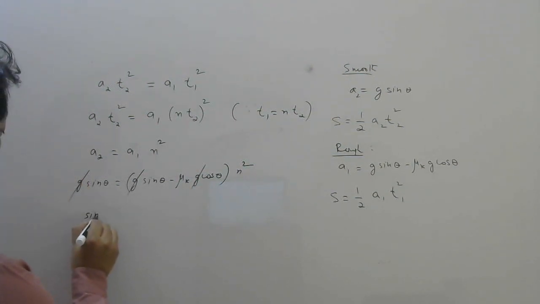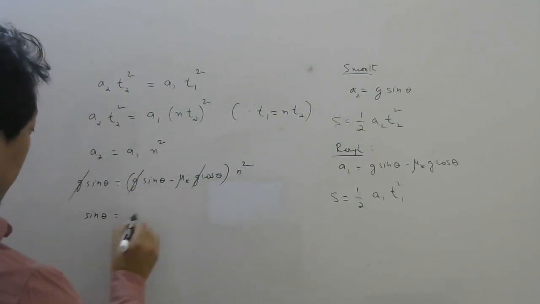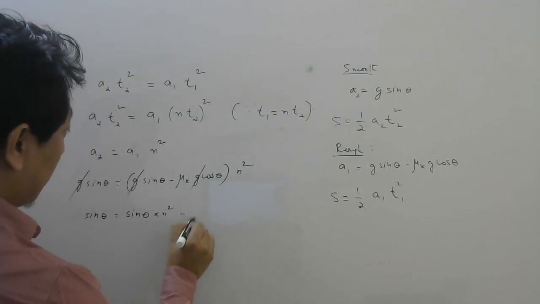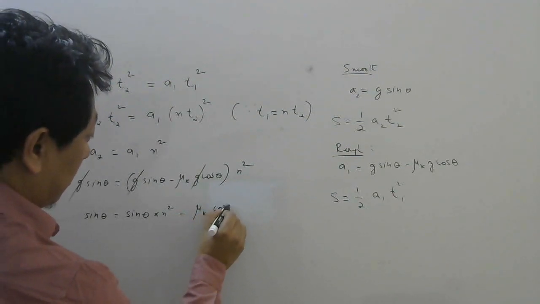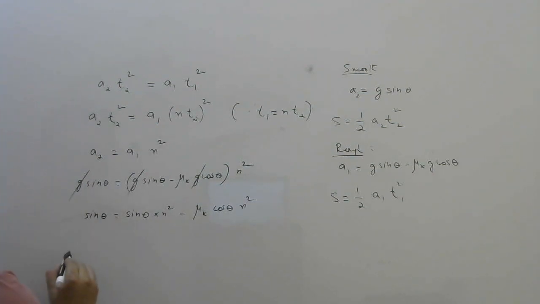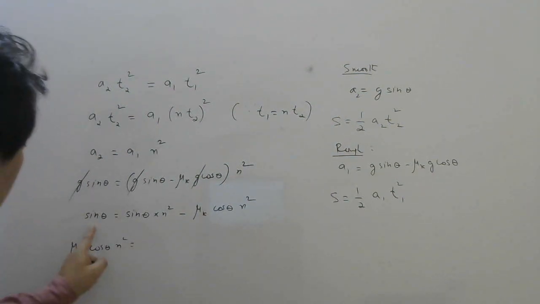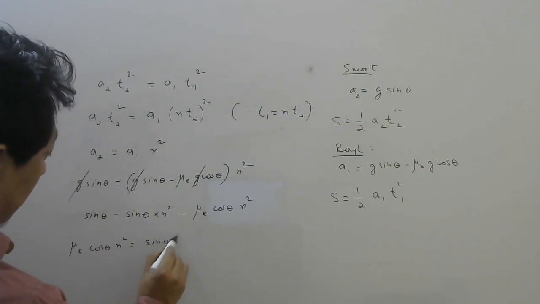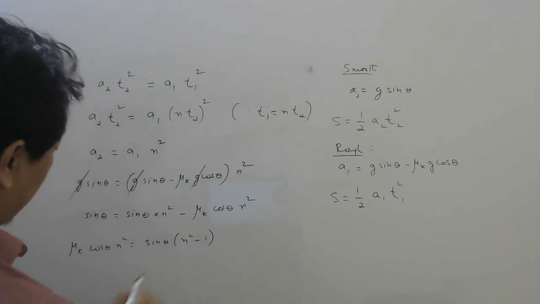So sin theta into n square will be sin theta into n square minus mu k cos theta into n square, right? Now you bring this whole thing here, so mu k cos theta n square will be, take the sin theta from here and here, sin theta you take common, so n square minus 1.